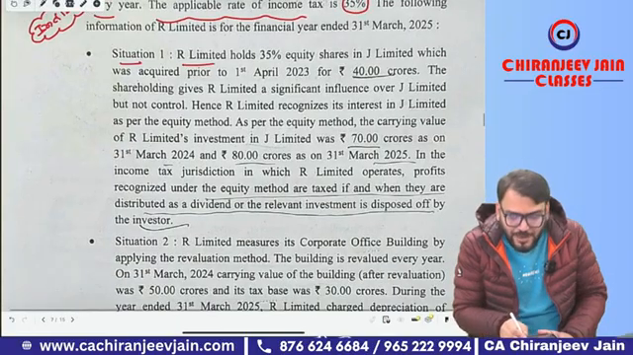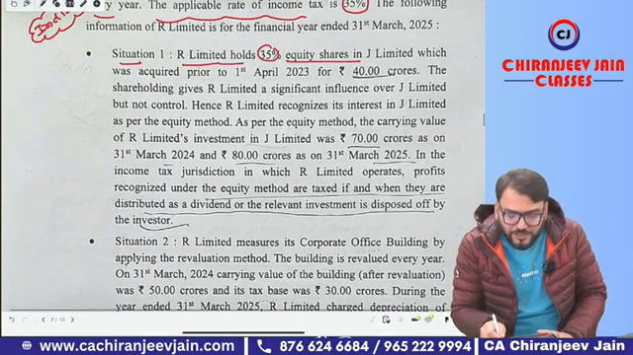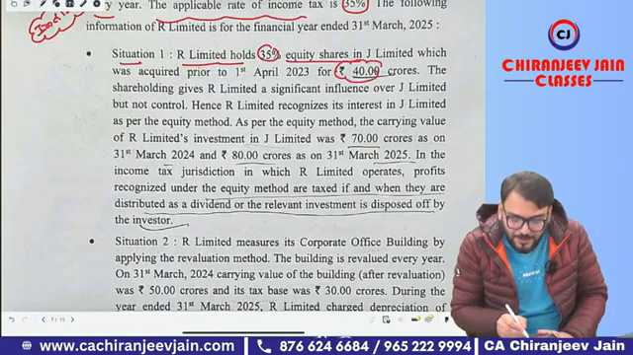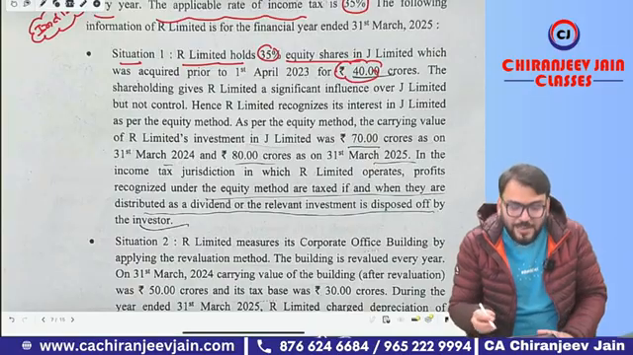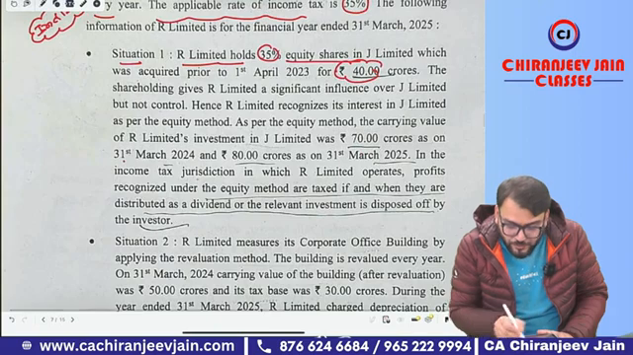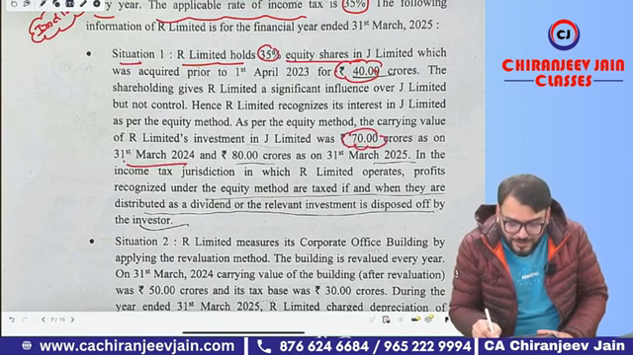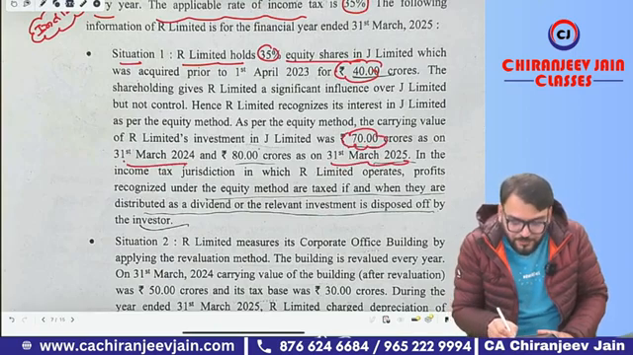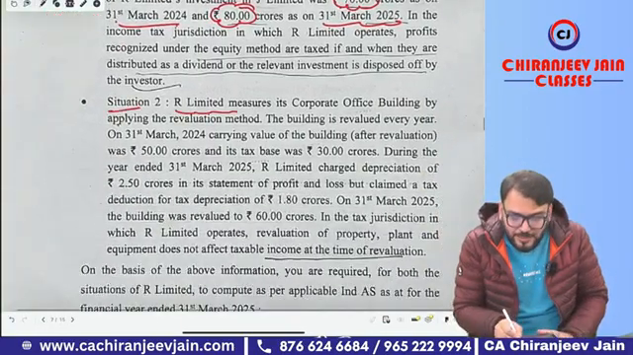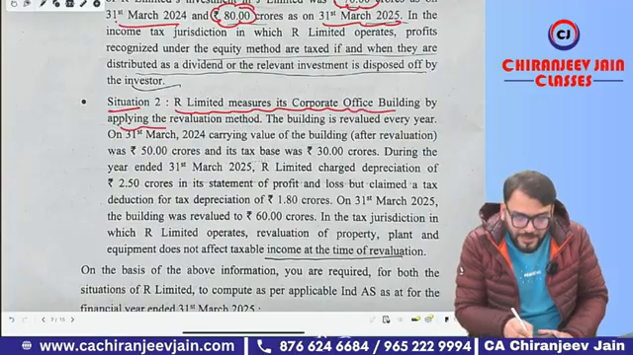Situation number 1, they have given R Limited hold 35% equity shares, means it is an associate, and it was acquired at 40 crore. Then they have given the carrying amount. The carrying amount has been calculated by applying equity method. As on 31st March 2024, the carrying amount was 70 crore. As on 31st March 2025, the carrying amount was 80 crore. Okay, yes, sir.